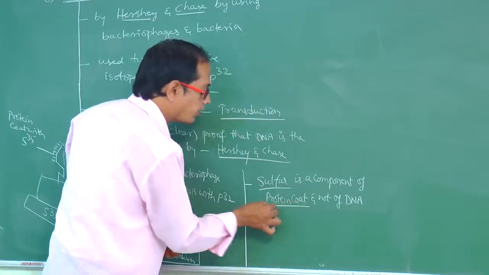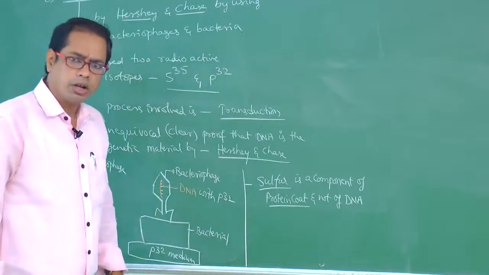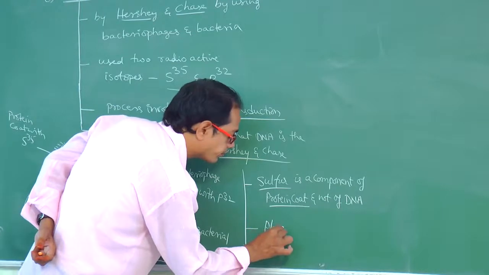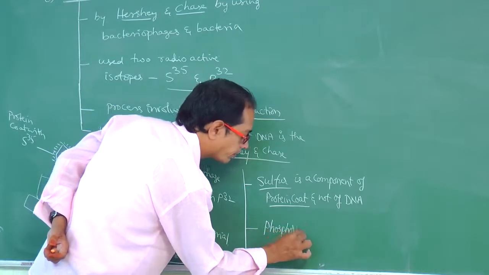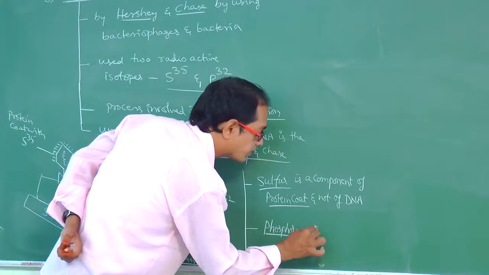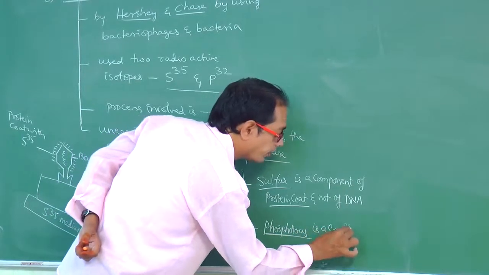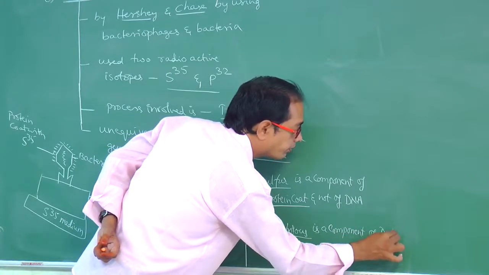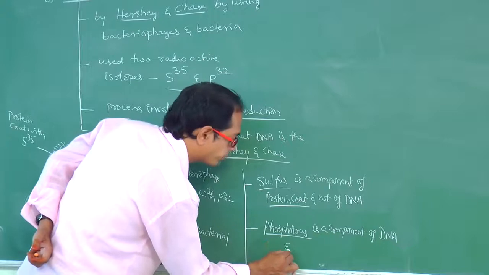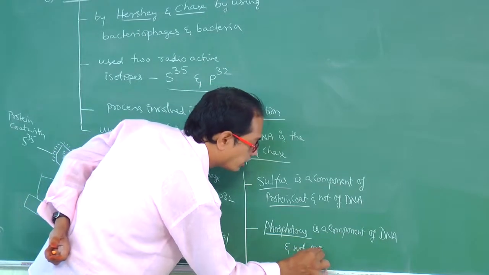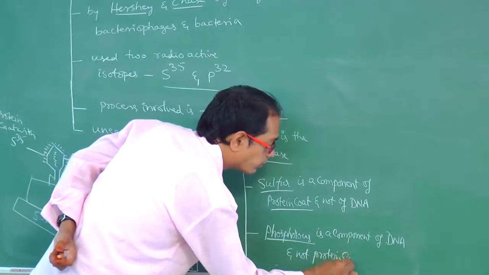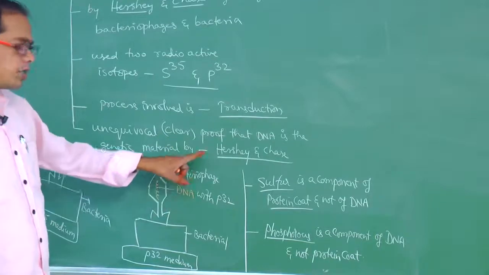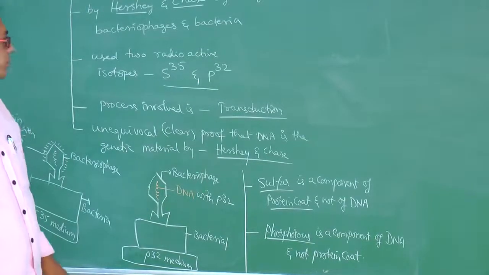And phosphorus is a component of DNA and not of protein coat. Okay, these points we have to understand.